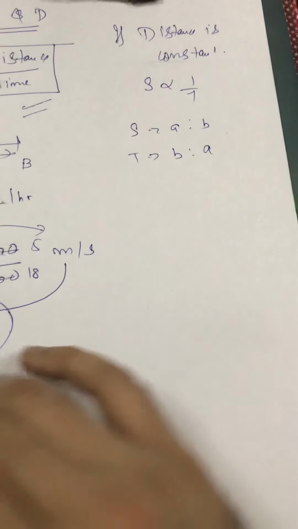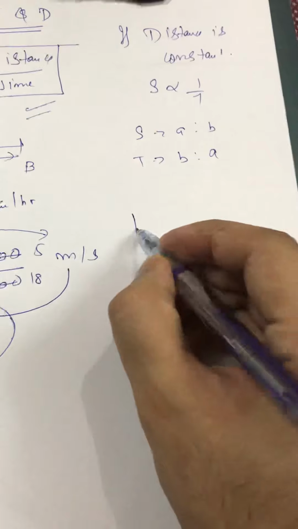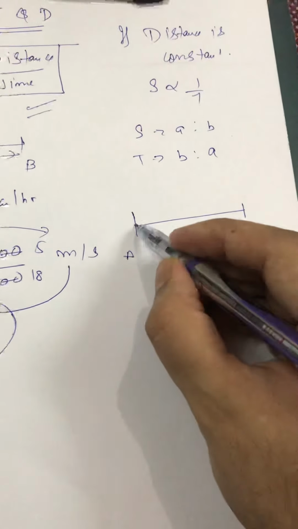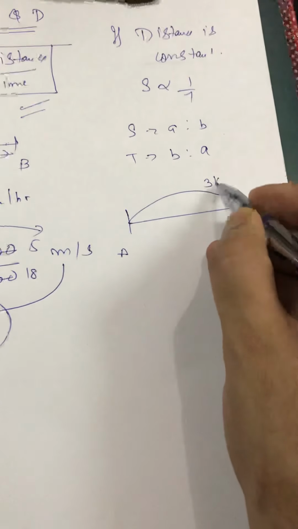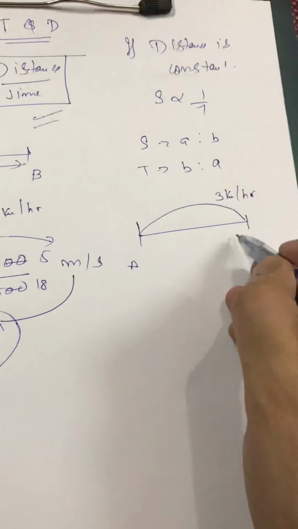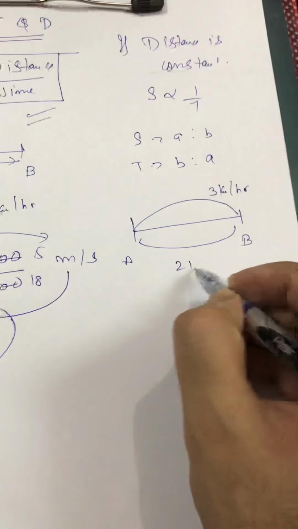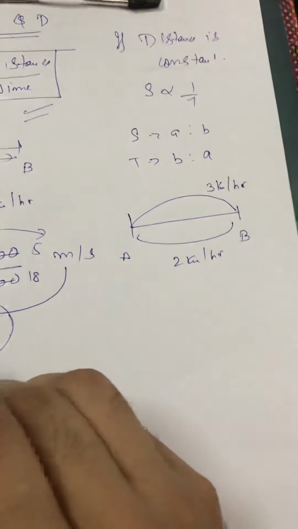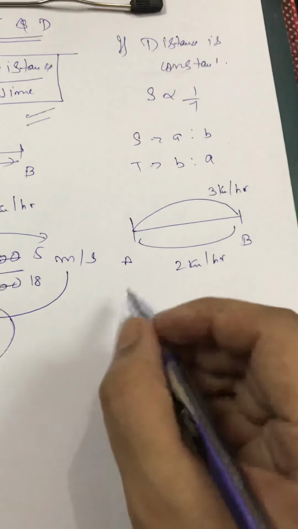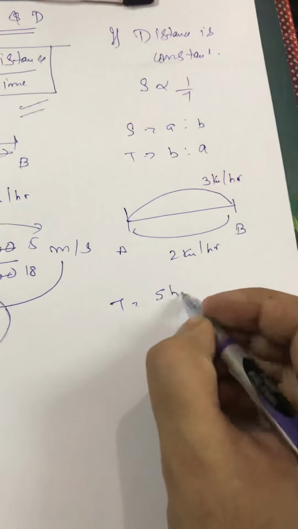Suppose someone asks me that there is a person who travels from A to B with a speed of 3 km per hour, right? And comes back with a speed of 2 km per hour, right? In the entire journey, means from A to B and B to A, he takes 5 hours, right? Find the distance.